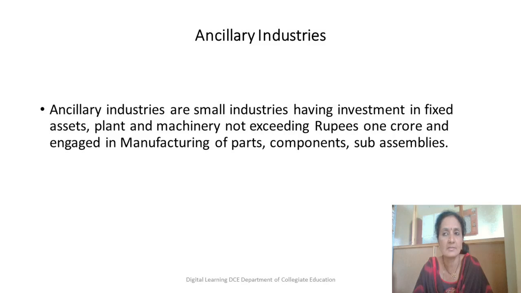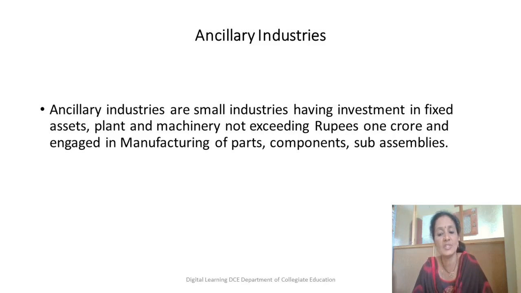In the last video on small scale industries, I discussed the tiny industries. In tiny industries, the investment will be around 25 lakhs. If it is less than 25 lakhs, it can be termed as tiny industries. Then what are ancillary industries? This is also similar to tiny industries, but the investment will be up to 1 crore. Suppose it is 35 lakhs, would it be termed tiny industries? No, it is not tiny industries. It can be termed ancillary industries.